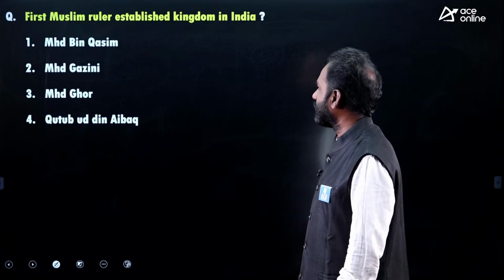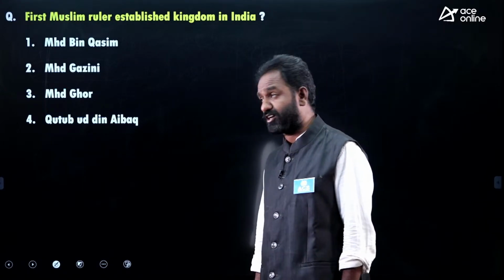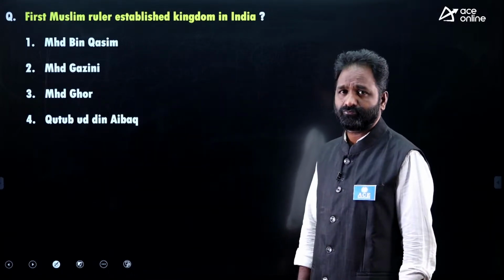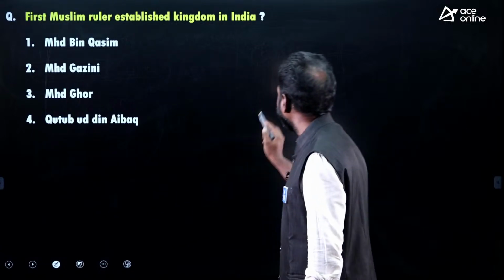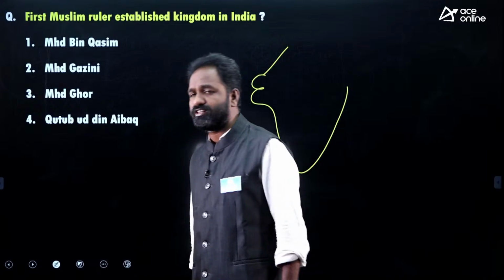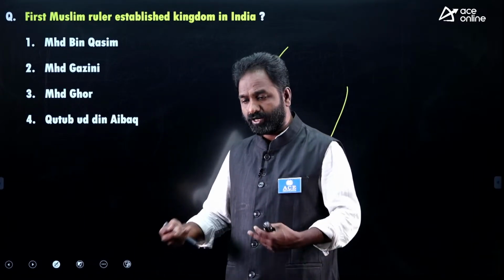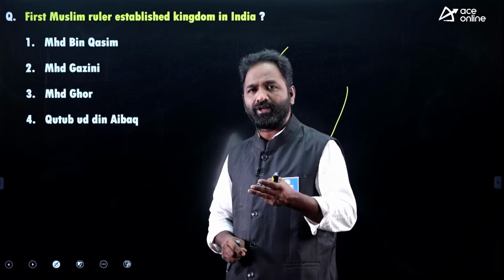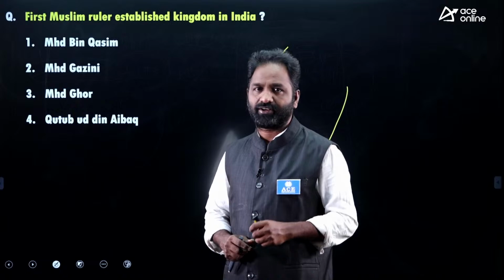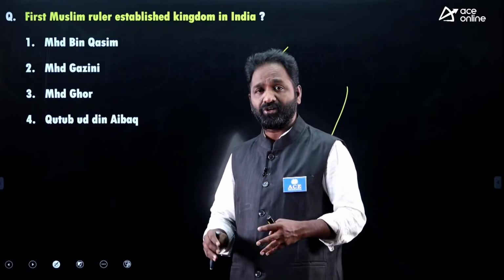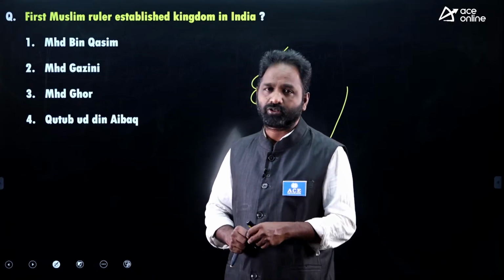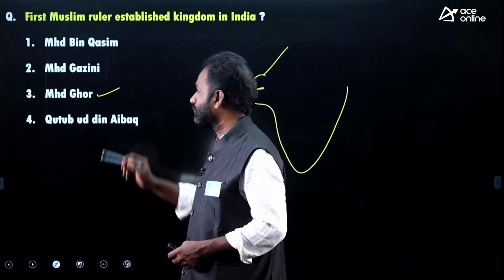And who was the first Muslim ruler to establish a kingdom in India? Muhammad bin Qasim, Muhammad Ghazni, Muhammad Ghor, Qutb-ud-din Aibak? Everybody knows that India was invaded by these rulers. But invasion is different from establishing a kingdom. Many people came to India, had wars, defeated Indians, looted the wealth of India, and left. But one person who came to India defeated Indian kings, stayed in India, and set up his own kingdom. Who is that person? The person is Muhammad Ghor.